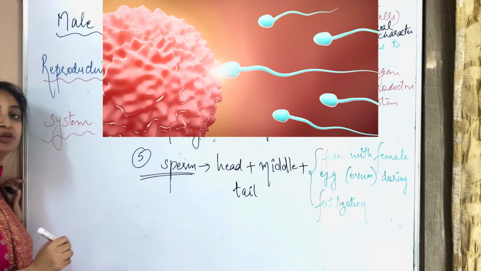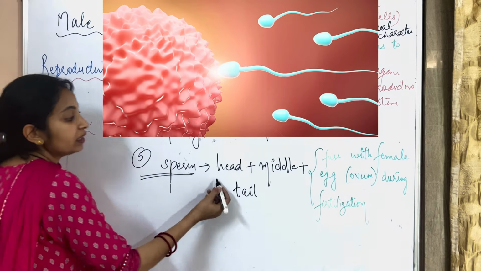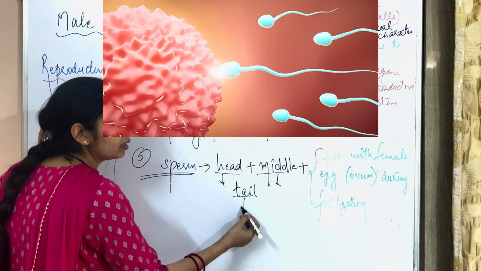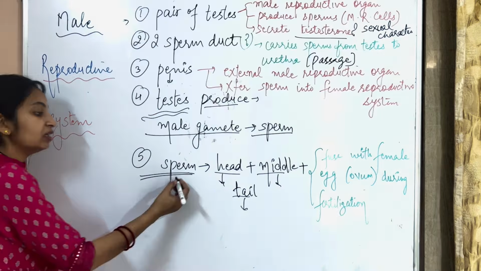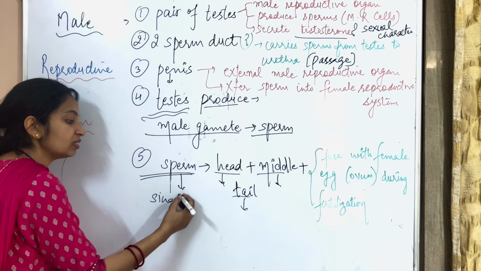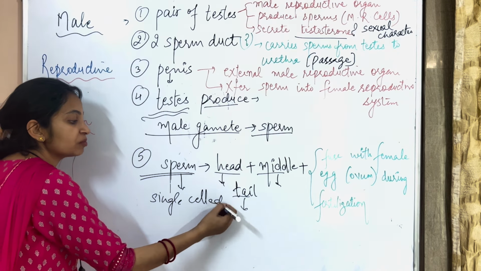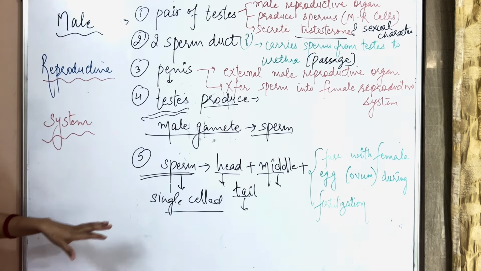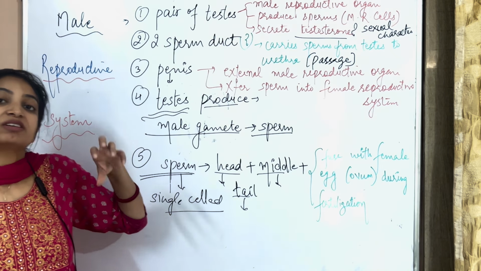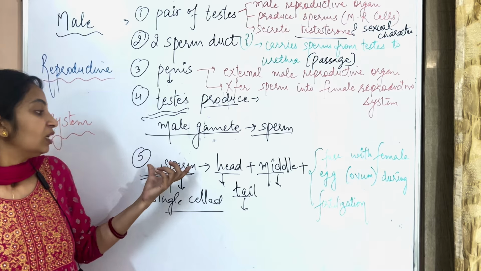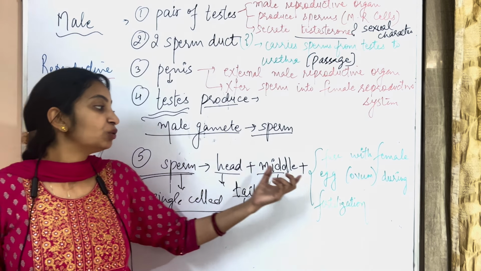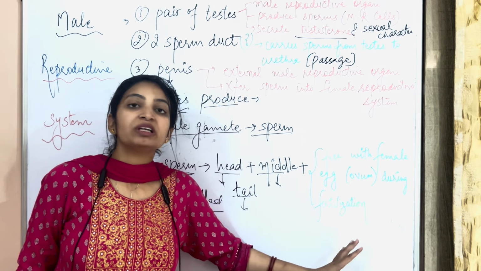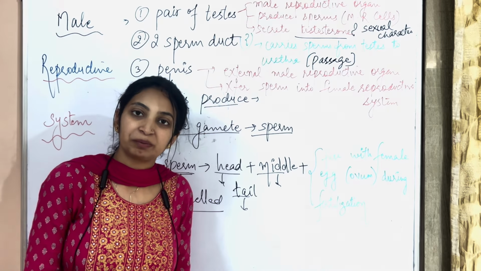Structure of sperm: you can see it is divided into three portions. First is the head, then the middle, and then a tail. And it is also single celled. Sperms are single celled, and they are produced in millions. Why are they necessary? Because when fertilization is done, these sperm will fuse with the female egg, which is known as ovum or ova, during fertilization to produce a baby.